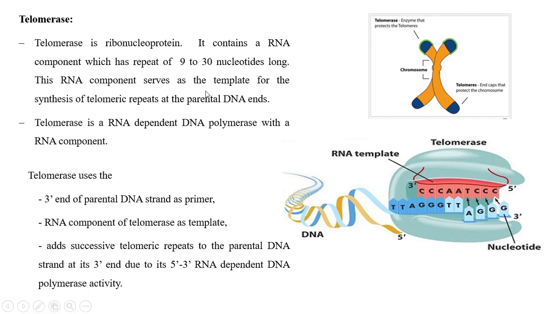Telomerase is a ribonucleoprotein. It contains an RNA component, that means adenine, guanine, cytosine, uracil instead of thymine. The RNA component serves as a template for synthesis of telomeric repeats in the parental strand.